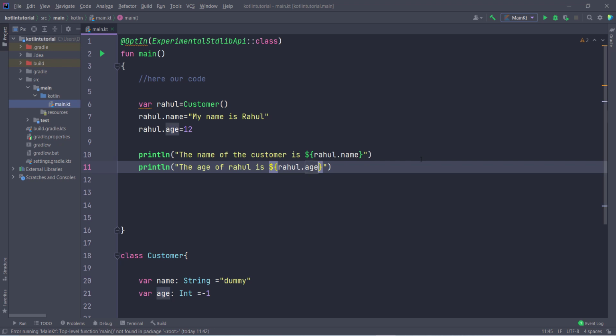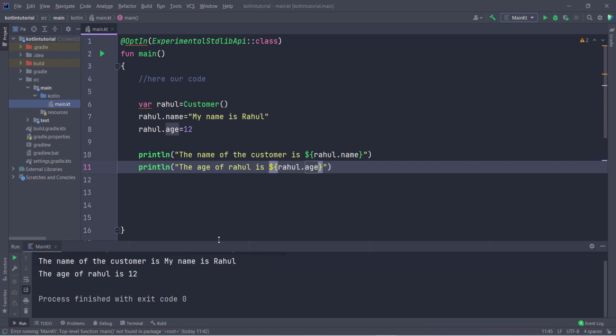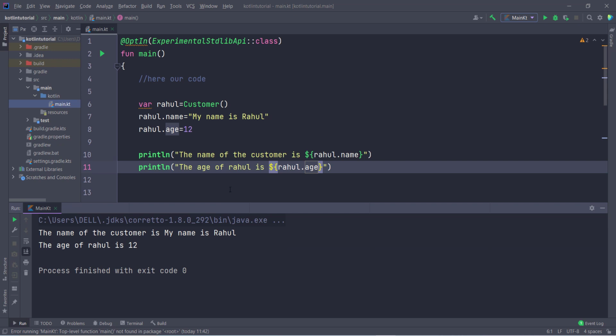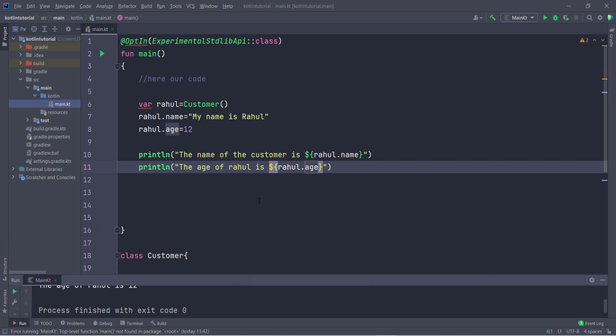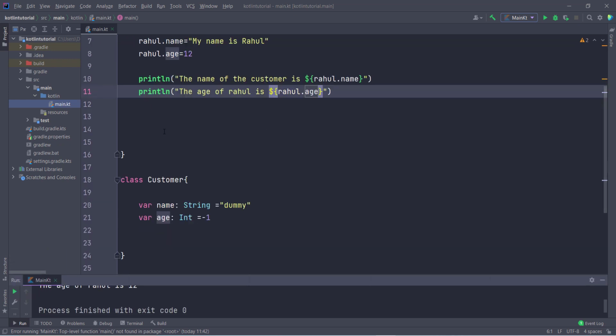So you can see it is very easy to work with classes in Kotlin. The name of the customer is, my name is Rahul, because I stored inside name, my name is Rahul, and inside the age I stored 12. So I am getting the correct output. You can see we are not using getters and setters here. So it is very easy to work with Kotlin.